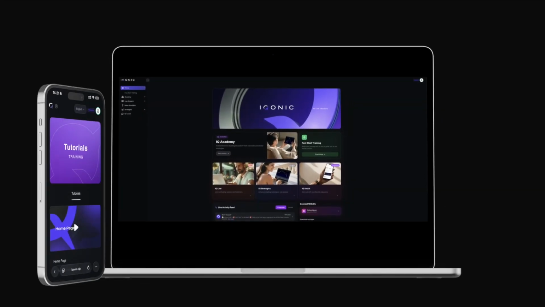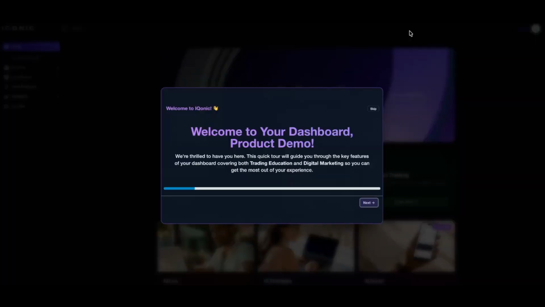Welcome to the IQ Center, your all-in-one platform for education, market insights, live sessions, and trading resources. Simply log in with your personal account details to access your full dashboard.